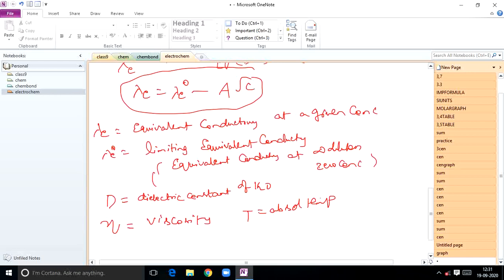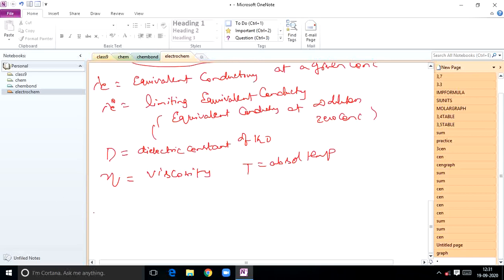These two equations hold good at low concentrations.